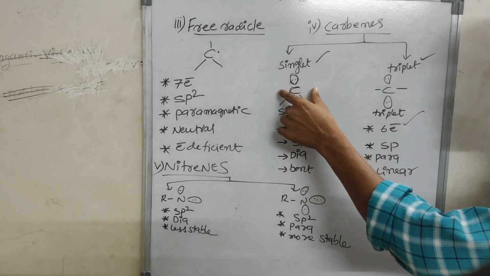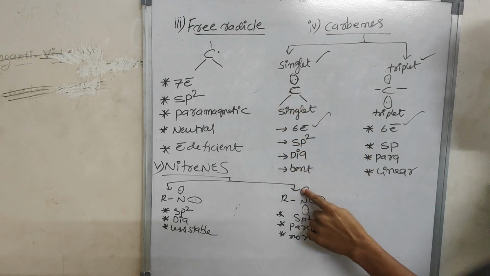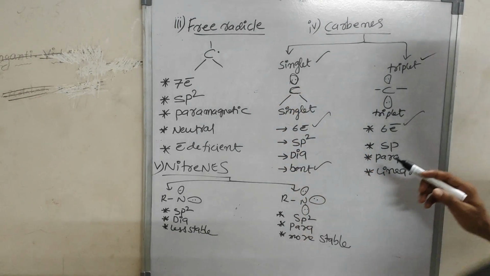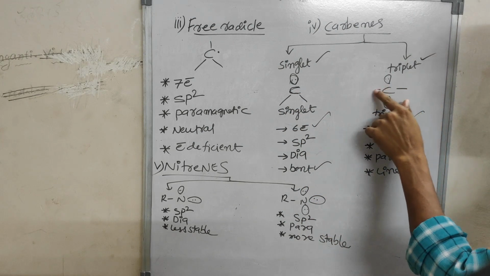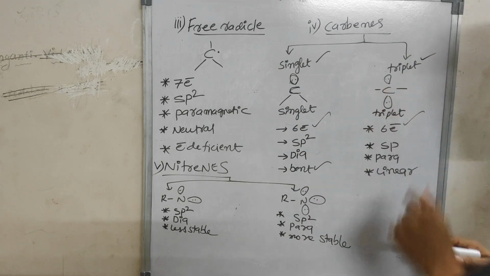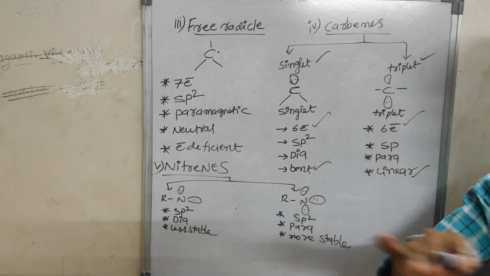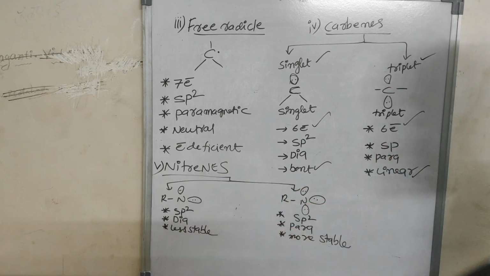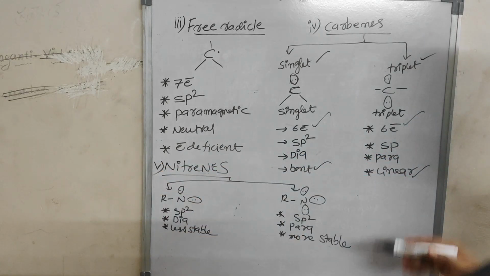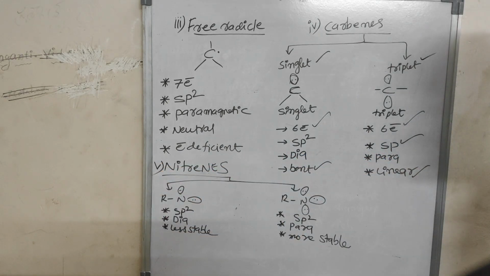But observe the structure. The singlet is in bent form, and the triplet is in a straight line, which means a linear structure. What is the hybridization of a linear structure? sp hybridization. You are getting my point.